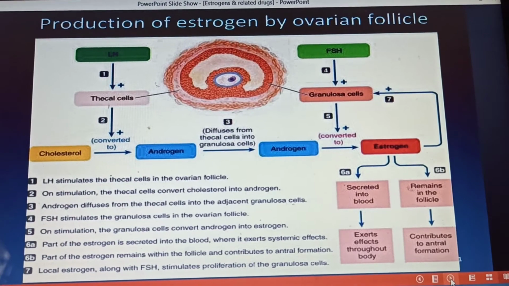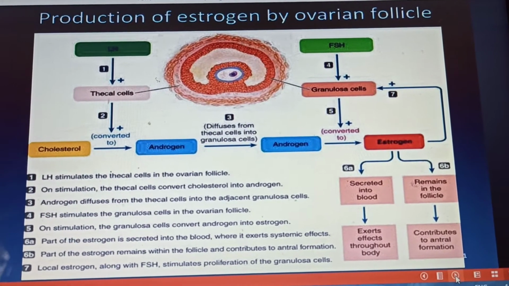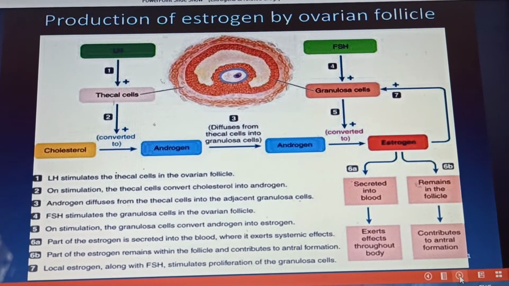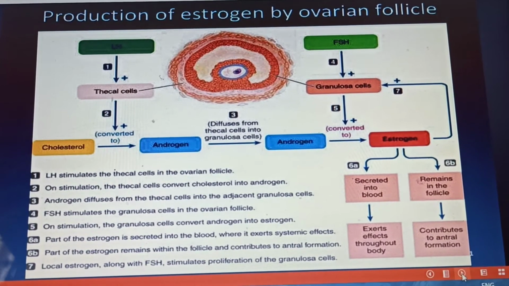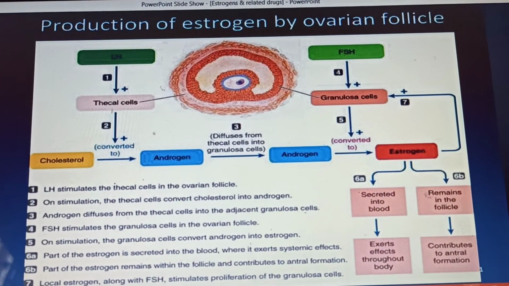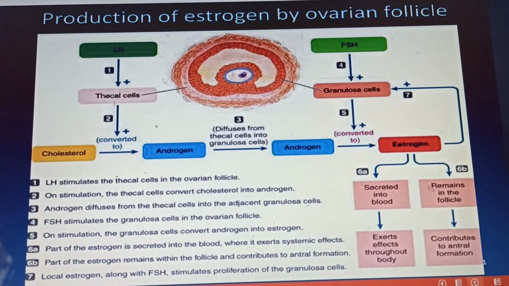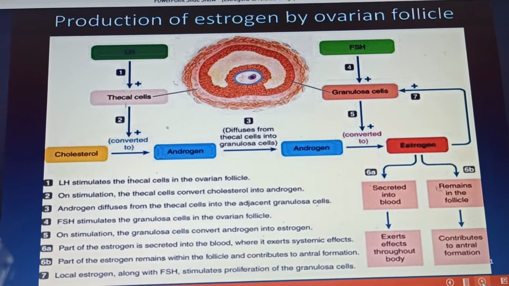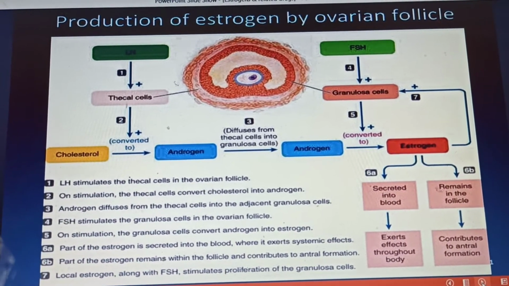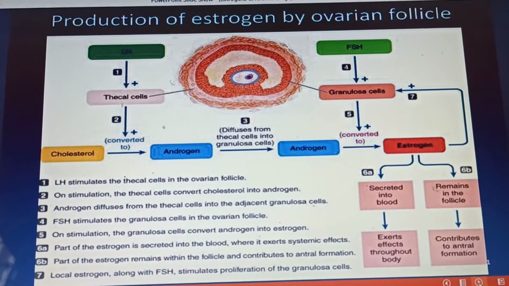FSH acts to stimulate the granulosa cells in the ovarian follicle. On stimulation, the granulosa cells convert androgen into the estrogen by aromatization. So this reaction takes place in the granulosa cells of the follicle.